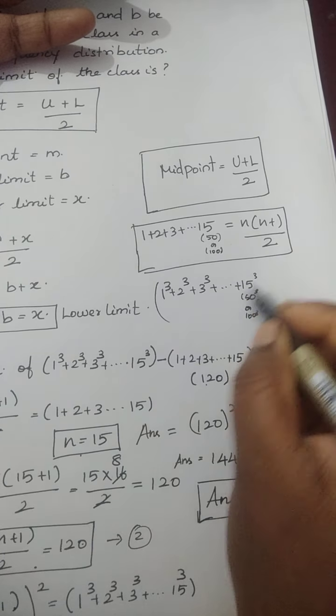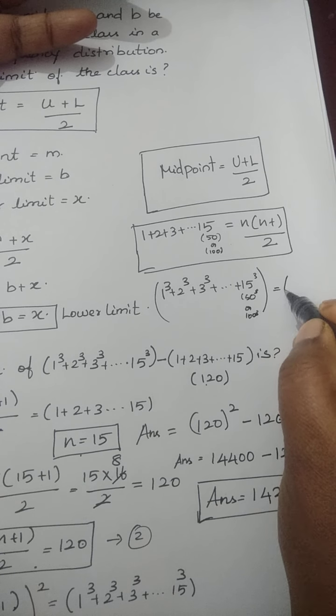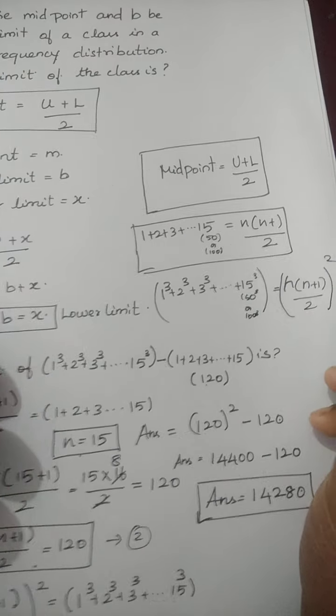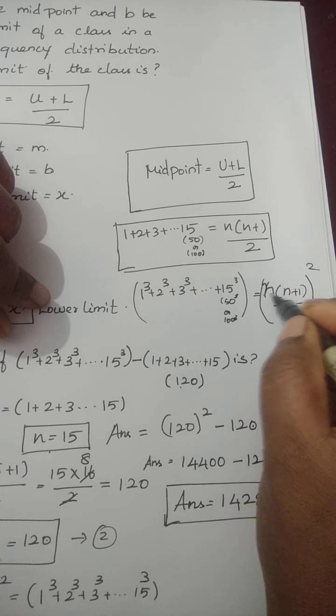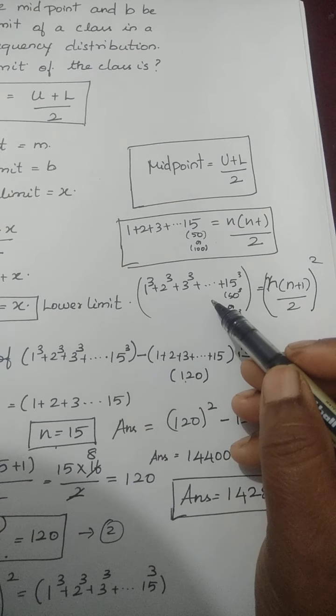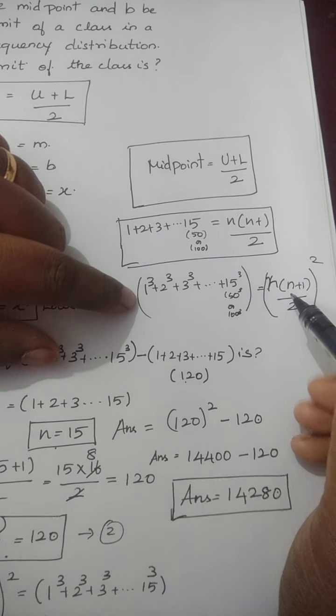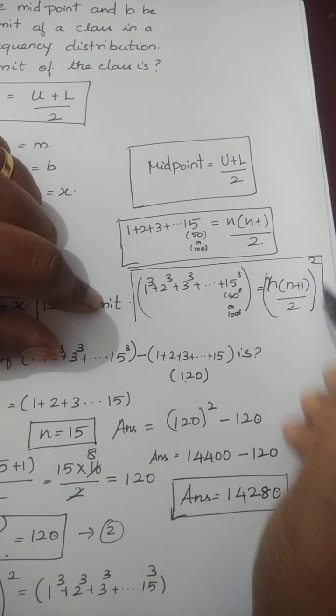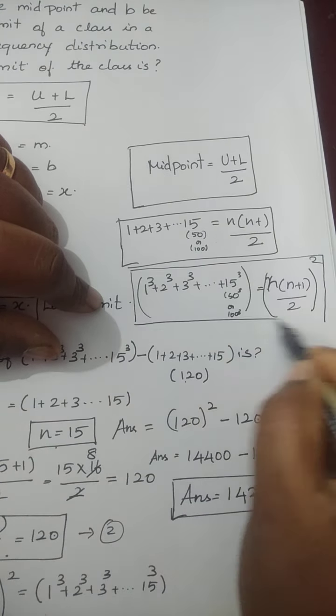So for everything, n into n plus 1 divided by 2, the whole square. It may be a number, can vary, but it should be in continuous form, 1, 2, 3, like that in the question. Okay, this is the third formula. So note down it in the last 3 pages.